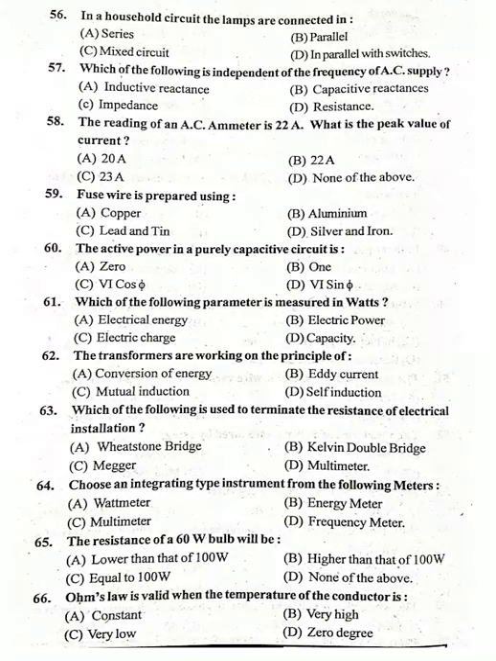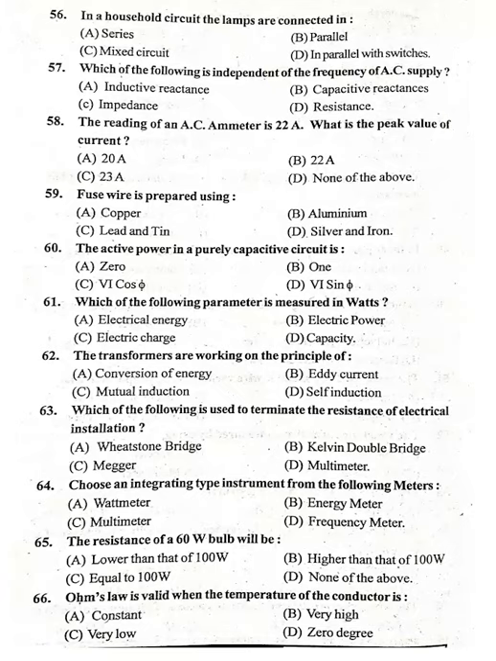Okay. Fuse wire is prepared using? 59. Option C, lead and tin. Tin and lead are used for preparing fuse wire. Okay. 59, Option C.